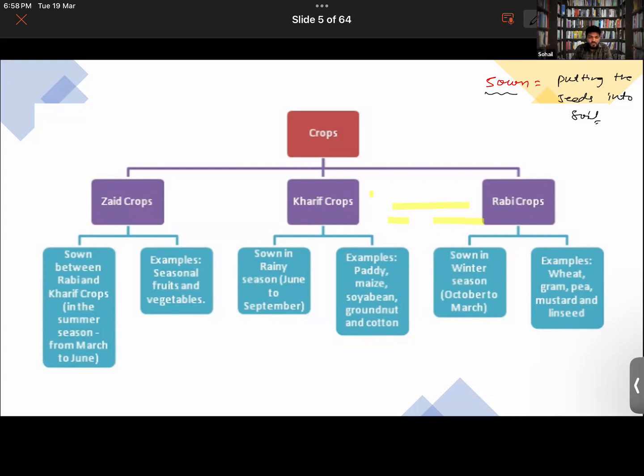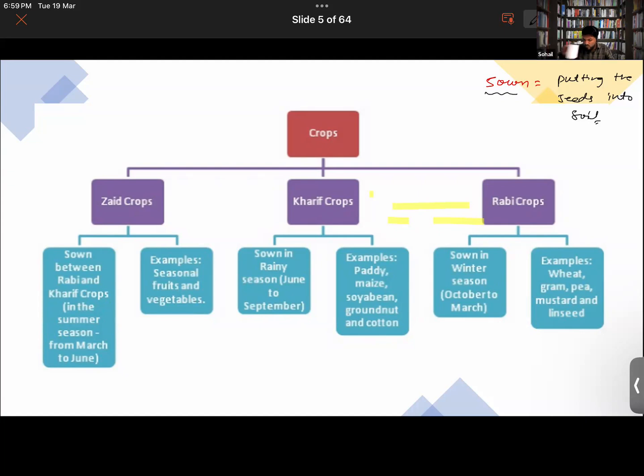The very common crop example is of rice. Rice requires a good amount of water, isn't it? So you have different examples of kharif crops, like paddy, maize, millet, groundnut, cotton. Talking about in which month it is sown, you know that the rainy season in India is generally from the month of June to September, isn't it, Khadija?